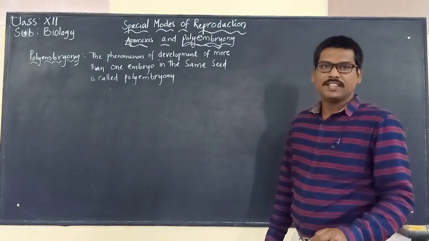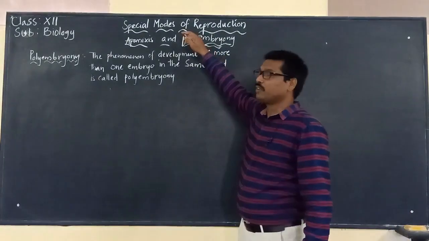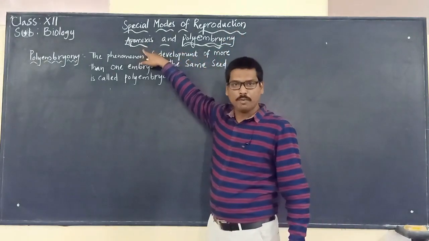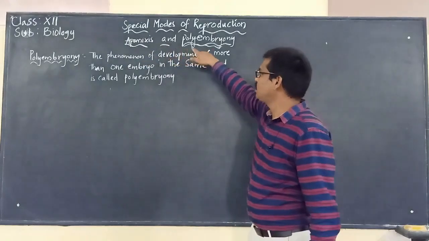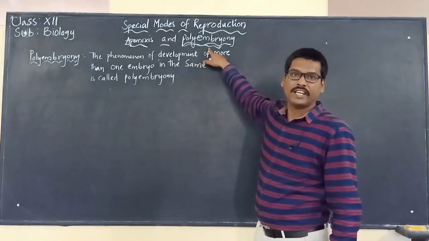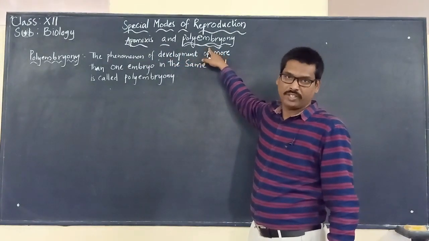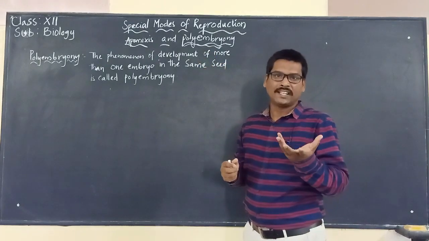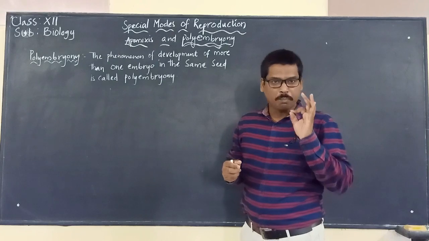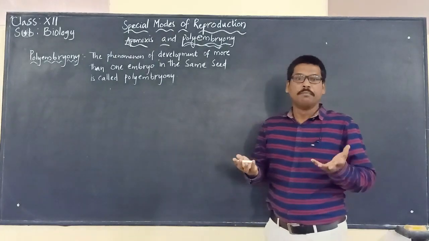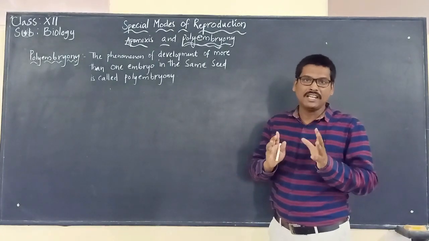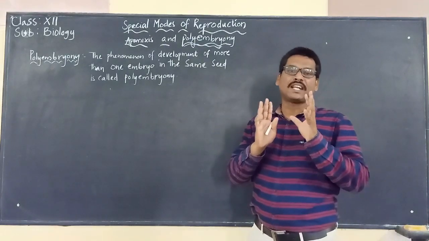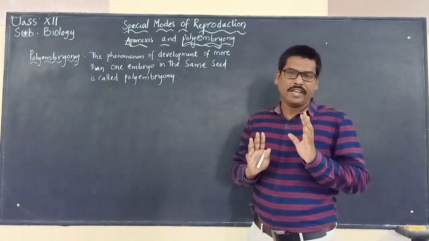Hi everybody, in this video we are going to discuss the special modes of reproduction. In the previous video we studied apomixis, and today we are going to discuss polyembryony. You have some idea about the embryo, and you know the term poly. Poly means many embryos. So here we are going to talk about many embryos that are formed in the seed.